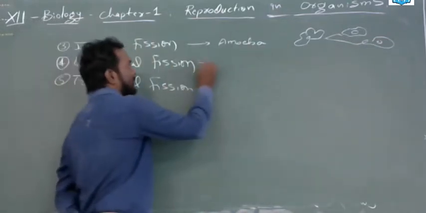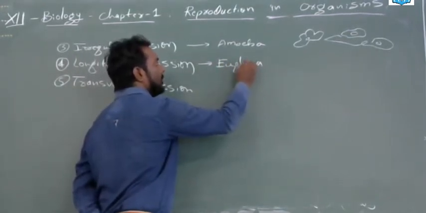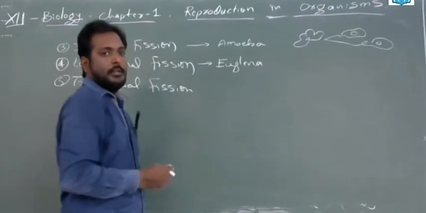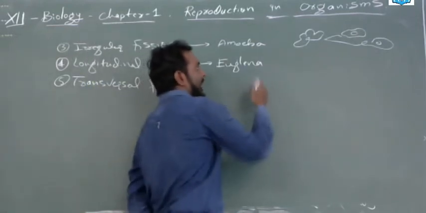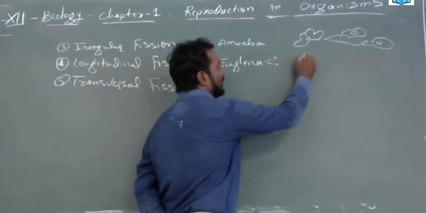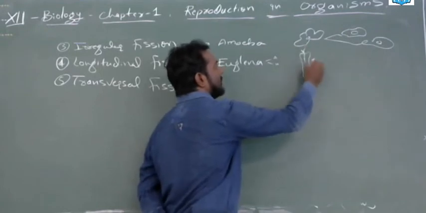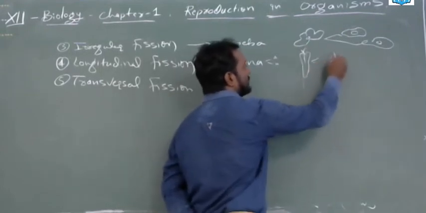Next is longitudinal fission. This can be seen in the euglena. You may know euglena well. Okay, it's a protista. It has the capacity to be an autotroph and a heterotroph. And euglena will divide longitudinally. It will divide like this, in half.